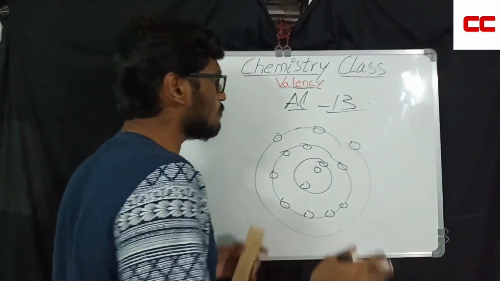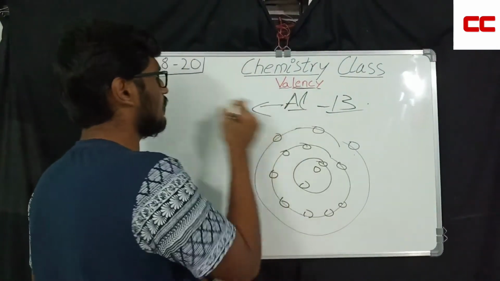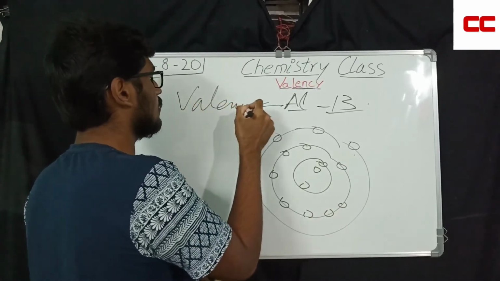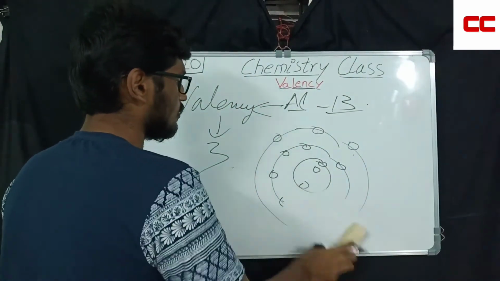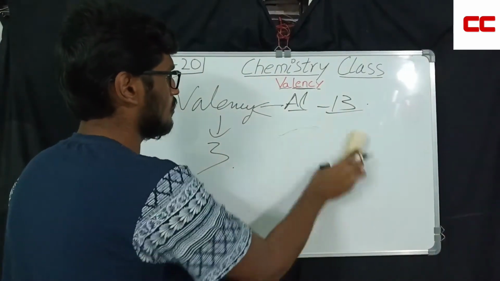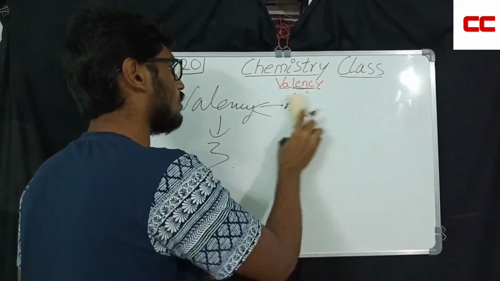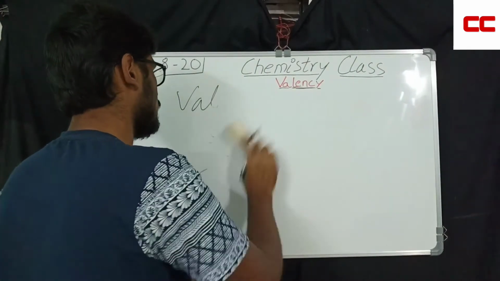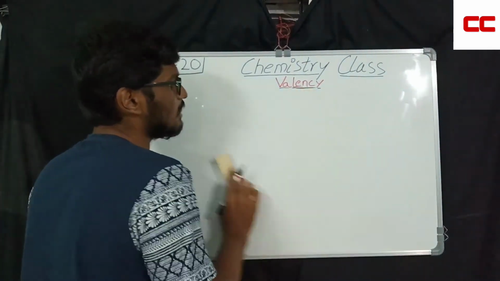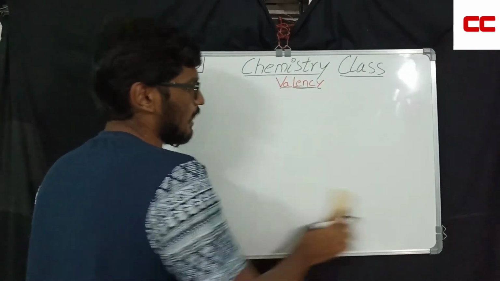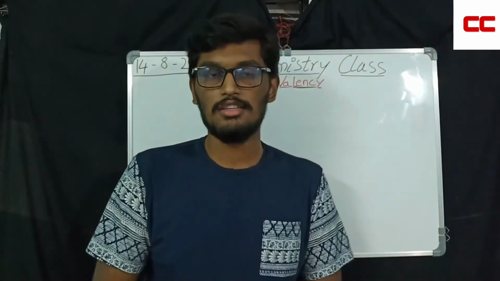Yes, it is easier to remove these 3 electrons. That's why the valency of aluminium is 3. So this is aluminium. By now you must have understood what valency is, what combining capacity is, and how we calculate the valency of a given element or atom. All this you must have understood in this video.